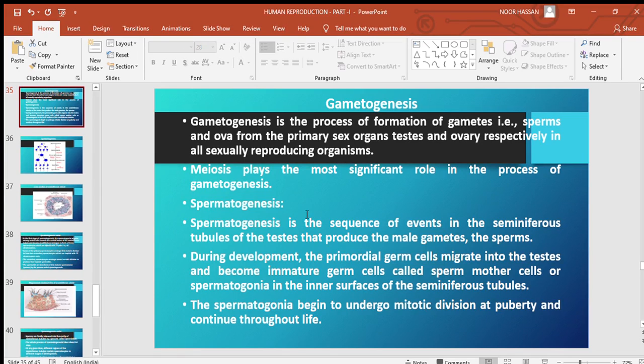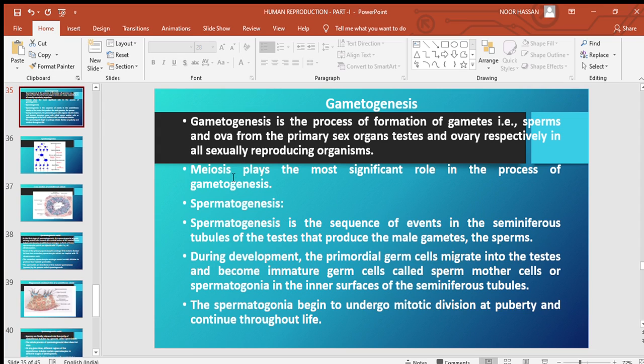We shall discuss now about gametogenesis. It's the process of formation of gametes, that is, sperms and ova, from the primary sex organs, testis and ovary, respectively, in all sexually reproducing organisms. So, gameto refers to gametes, genesis refers to formation. So, formation of gametes from the reproductive organs is called gametogenesis.